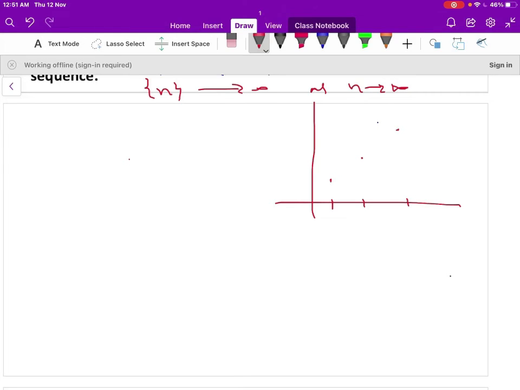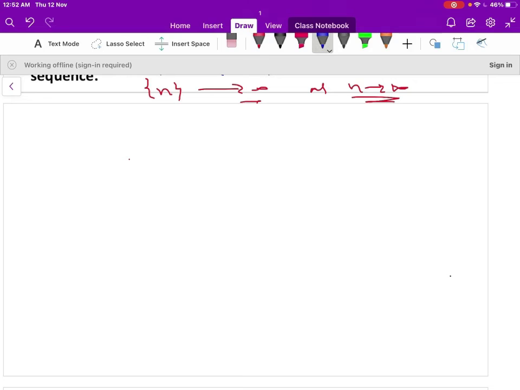When n is 3, the term is 3, like this. It keeps on increasing. It is an unbounded sequence. It is bounded below, but it is unbounded above. Therefore, it is an unbounded sequence, and it diverges to infinity as n increases. So this is one way to prove the result.